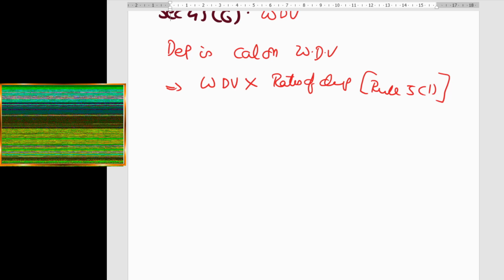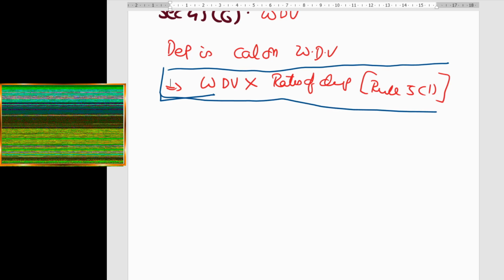So what have we done there? WDV multiplied by rate of depreciation. WDV multiplied by rate of depreciation is generally called the fundamental principle for calculation of your depreciation. The fundamental principle for calculation of depreciation is nothing but WDV into rate of depreciation. That is the general fundamental principle.